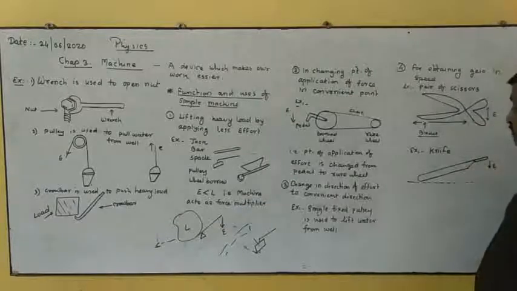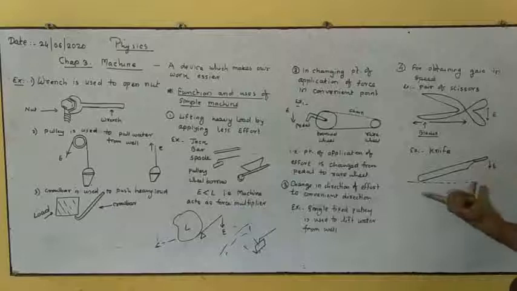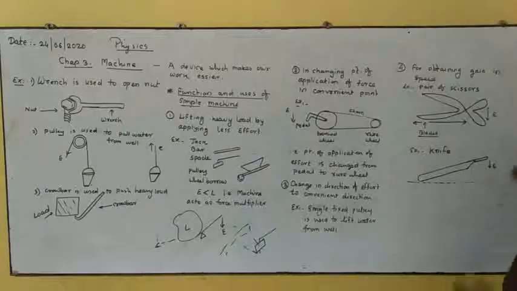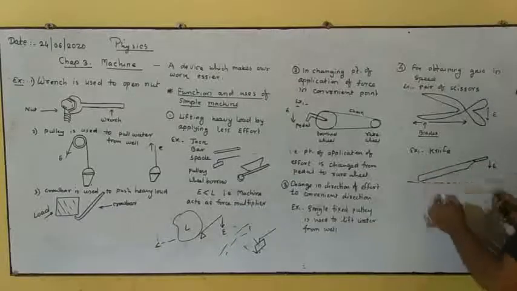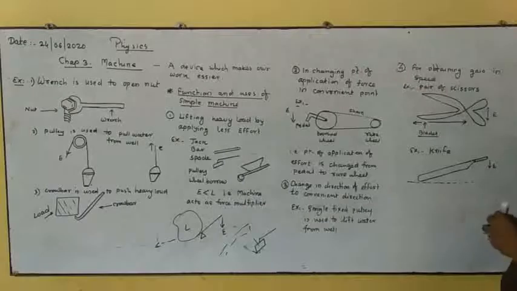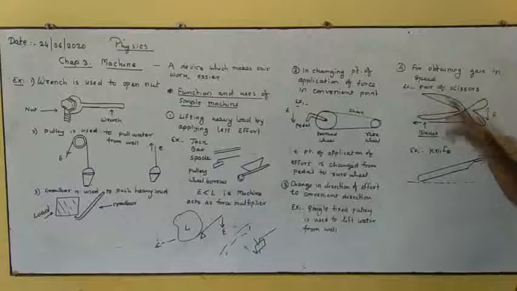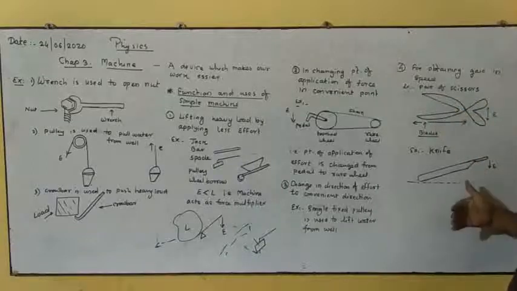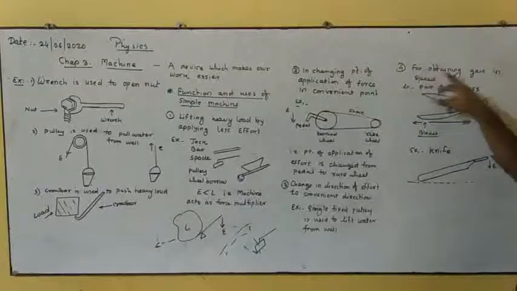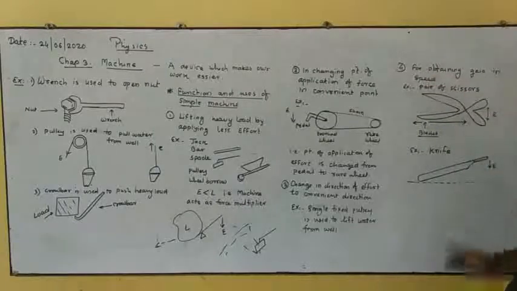Second thing, knife. You know that the handle of the knife is very small and the blade is the longer one. Here we can cut vegetables as well as anything which you want with a lesser effort. It means it gives us speed. It increases the speed of work. So for obtaining gain in speed, we are using the machine.